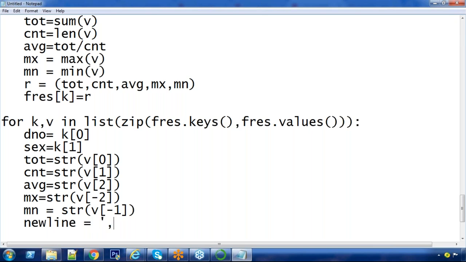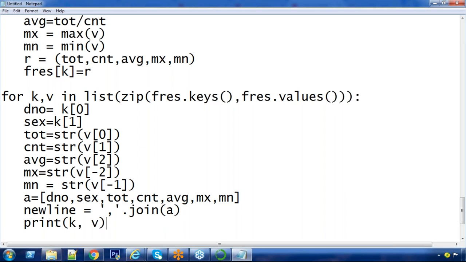Now the new line equals, what delimiter am I expecting between each field? Comma dot join. Join of list of, give the list. Or else prepare the list like this, A for aggregations. The A here is a list of department number, sex, total, count, average, max, minimum. Understanding this?